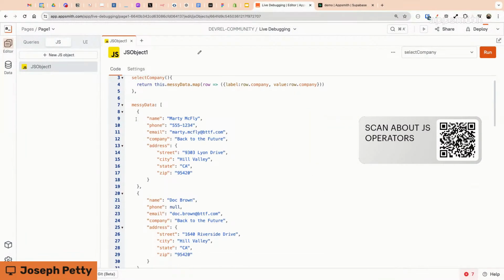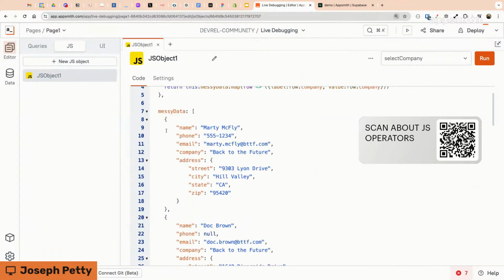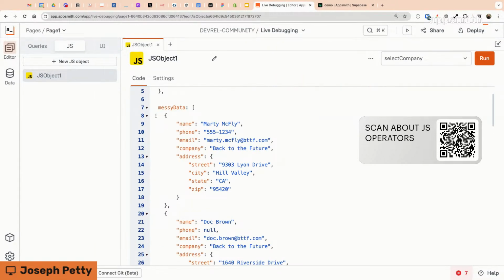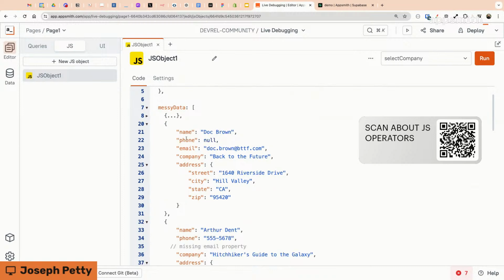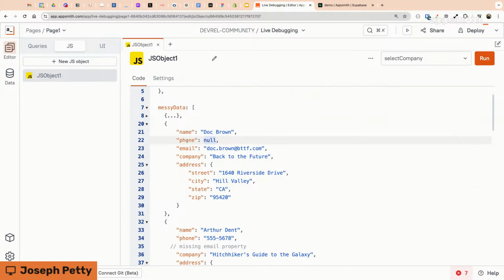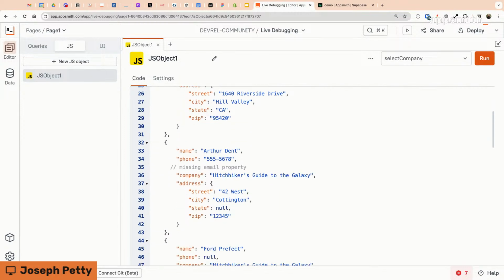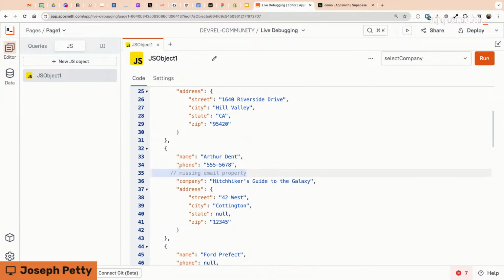I actually called this array messy data because I am screwing it up on purpose. It's messy data for sure. That could be the case with an API response or an SQL query. So yeah, not that far away from real life. Okay. So the first object here is complete, just so you can see what one should look like. Now here is a top level property of the object. So it's not nested, right? The property's there, but the value is null. So that's one type. Then there's the property itself is missing completely. There is no .email.